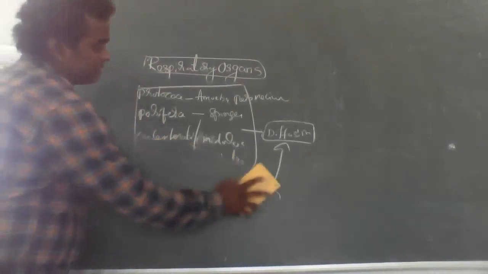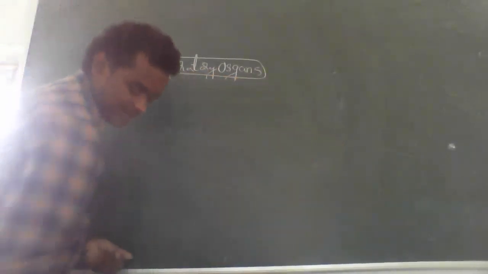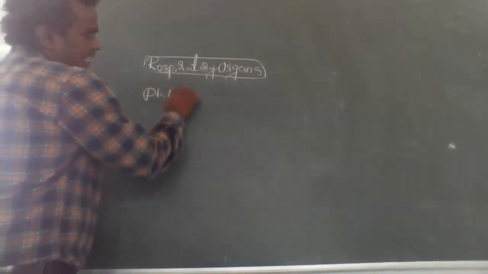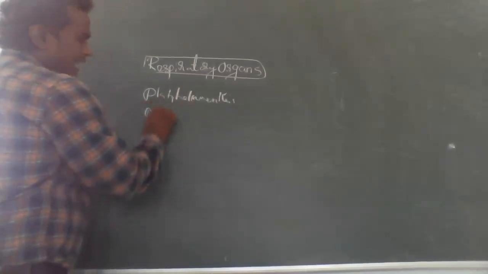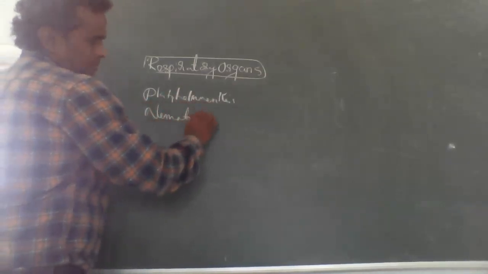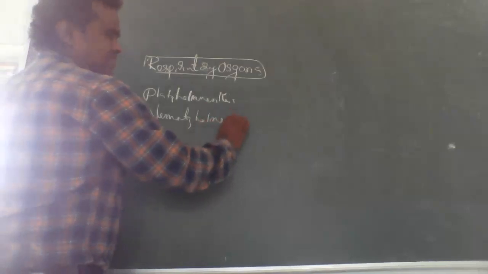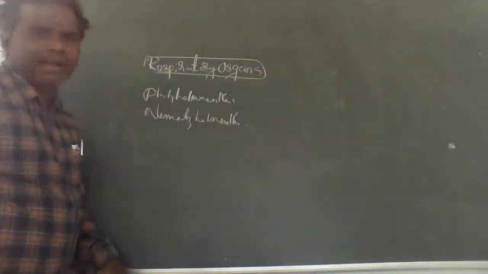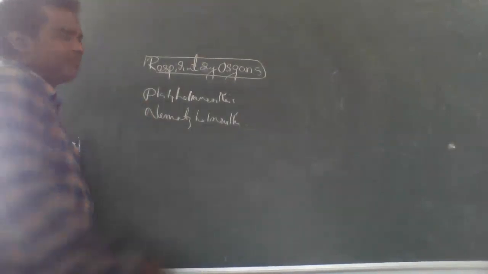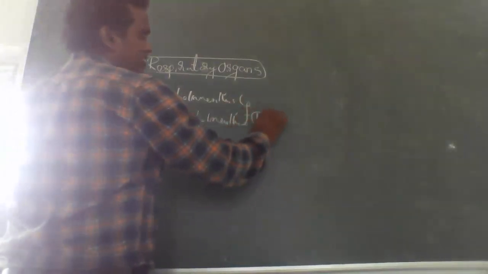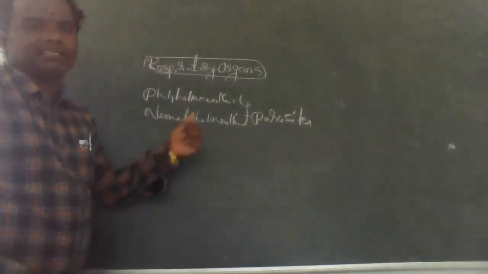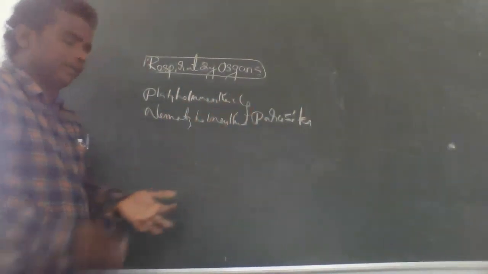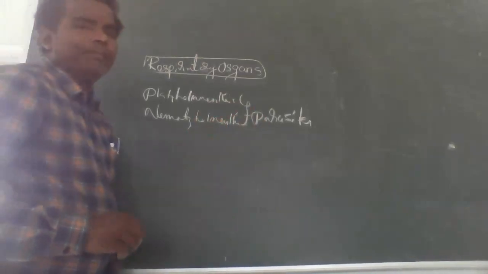So what is next? Platyhelminthes and nematihelminthes. Platyhelminthes and nematihelminthes are the parasites. Remember, these are all parasites. Okay, clear?